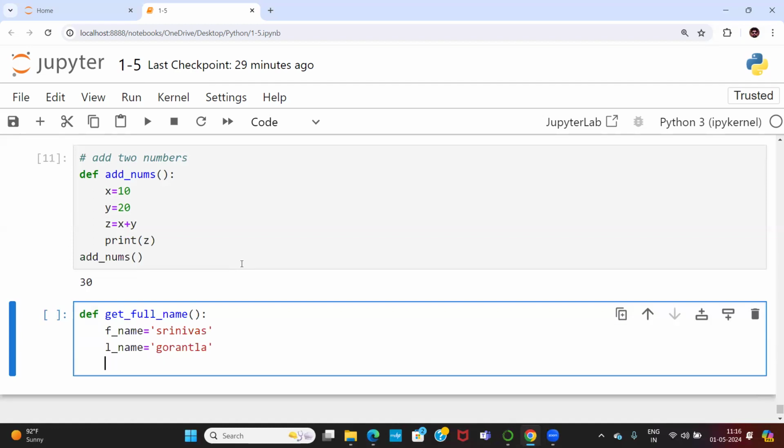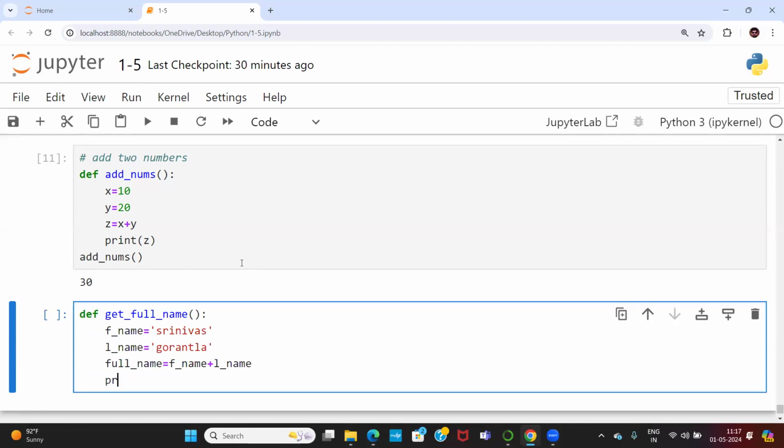And finally, I want to get the full name. full_name is equal to f_name plus l_name. So now string concatenation is going on. The first, f_name, is a string. l_name is also a string. String plus string, the final output is a string. So full name is also a string. So finally print full_name.